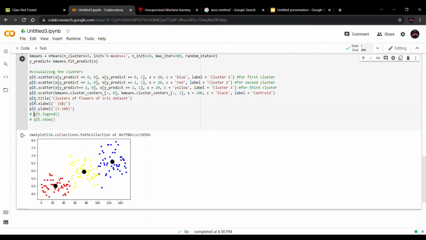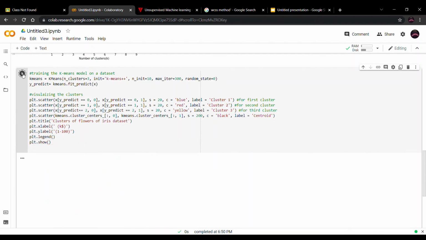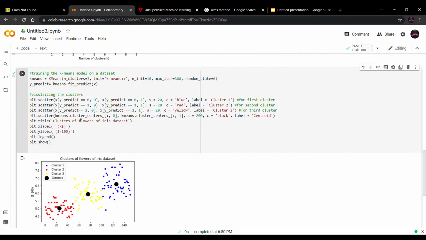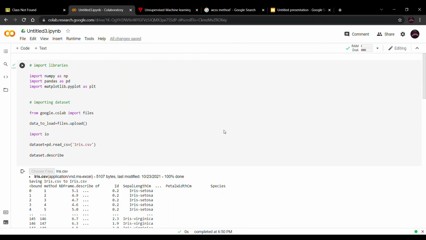All these values we are going to plot. After that, finally, we are showing the data and again we will run, and here we get the final output we require with the help of this graph. So this is overall about the clustering.